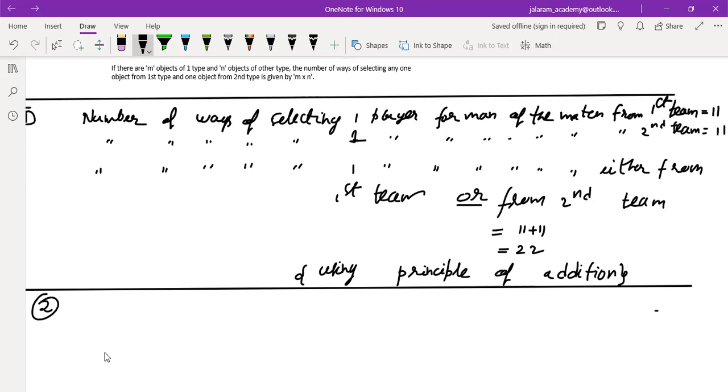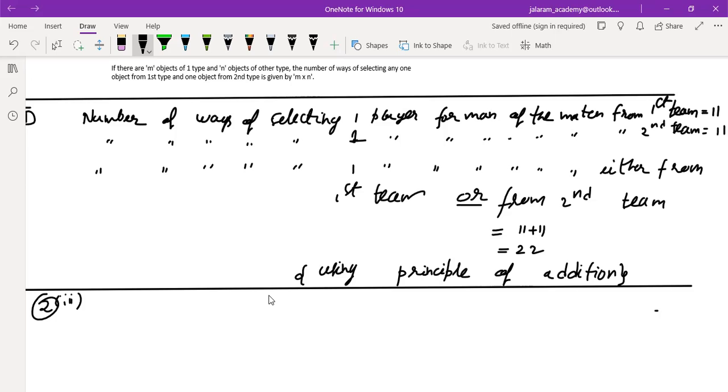Yes, sir. This third part, yes, read it. Lata wants to go abroad by air and return by ship. She has a choice of 6 different airlines to go and 4 different ships to return. In how many ways can she perform her journey? Okay.